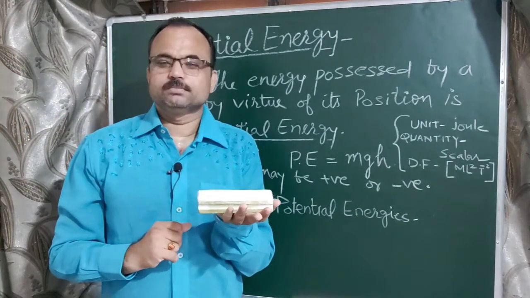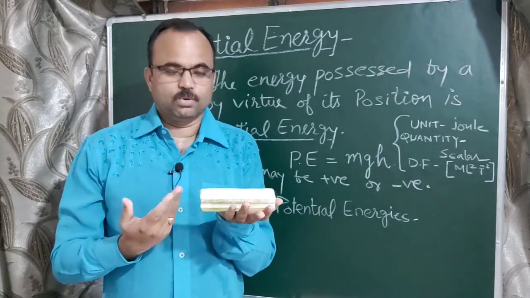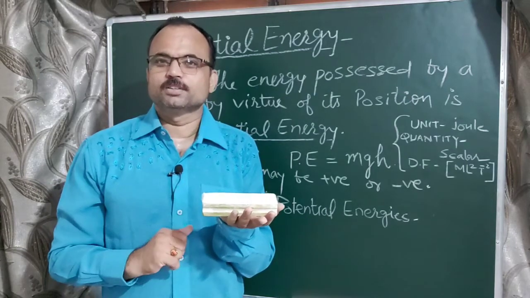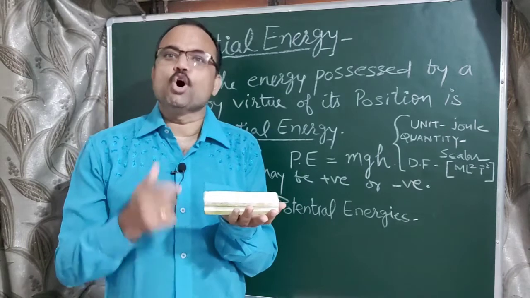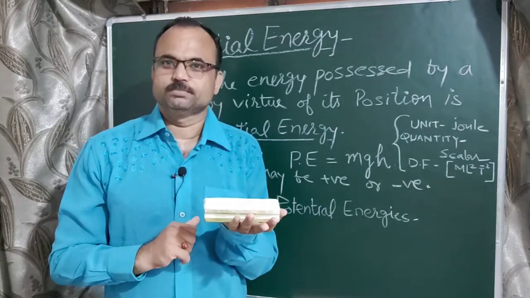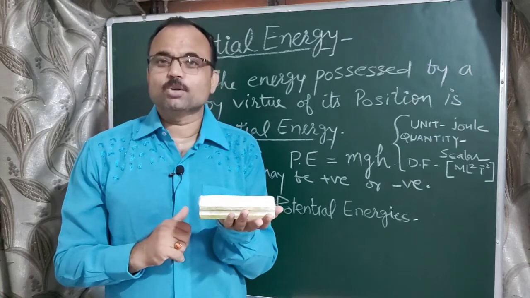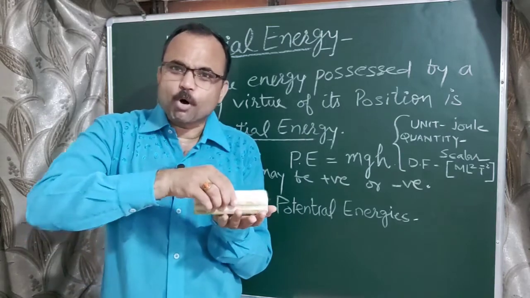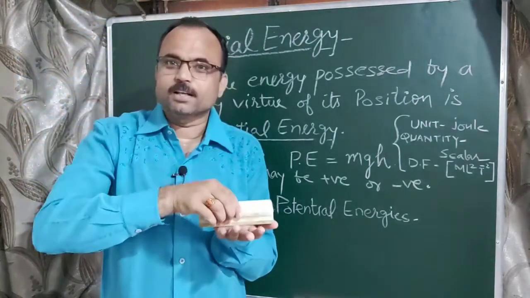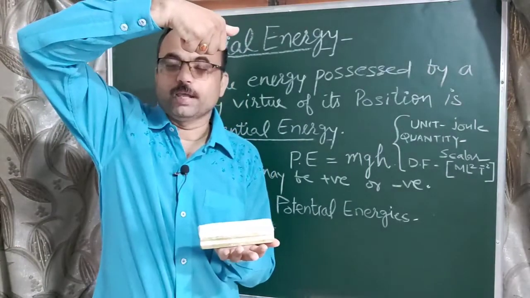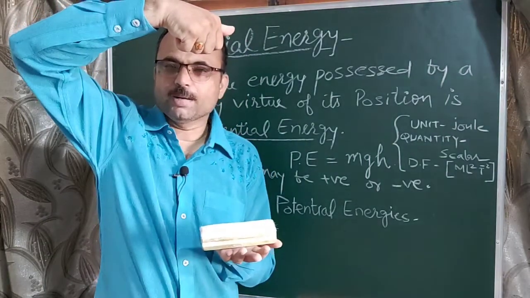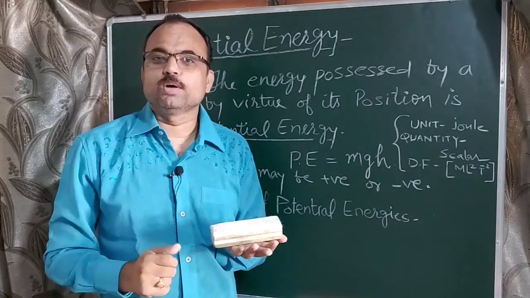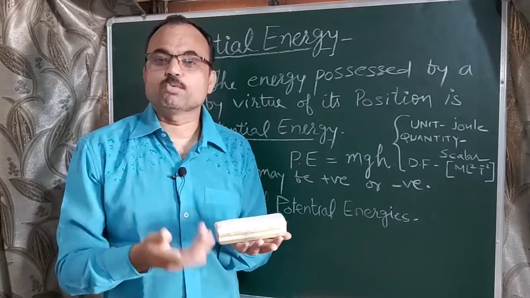So in this case, work is done by the earth, not by me. It is done by earth. So we can say that work is done on the system. Here earth is the system. As we know, work done on the system is always negative. But when we lift a body up to a certain height h, we apply a force in upward direction and the body displaces up to height h, which means we have done a certain amount of work.